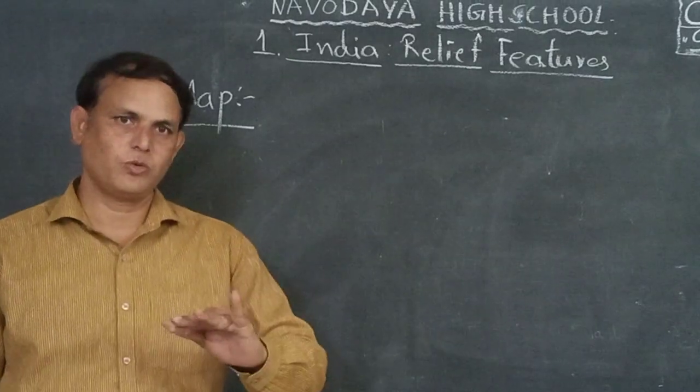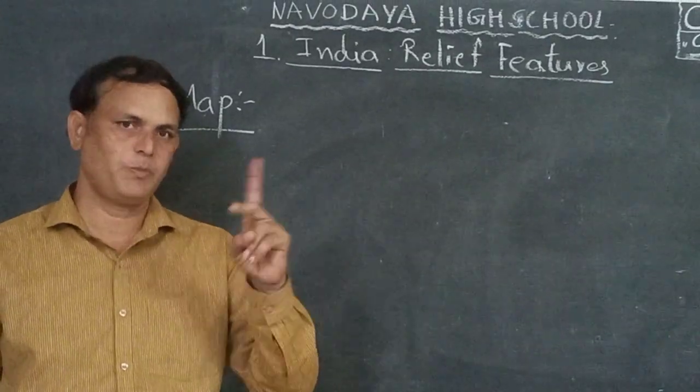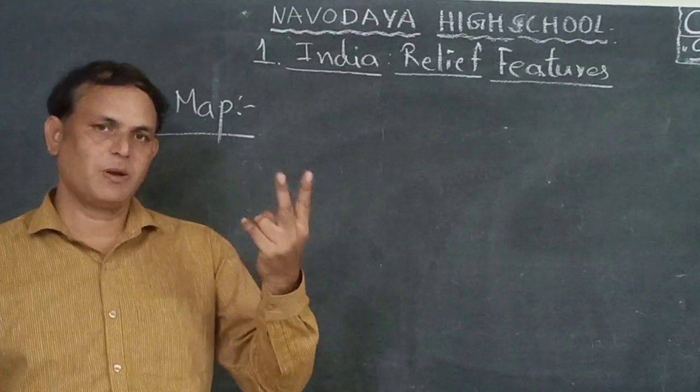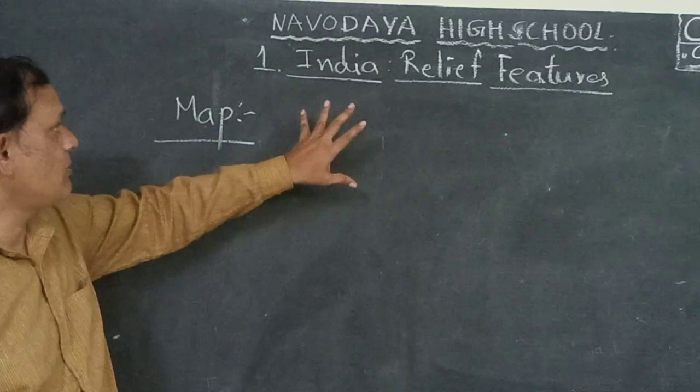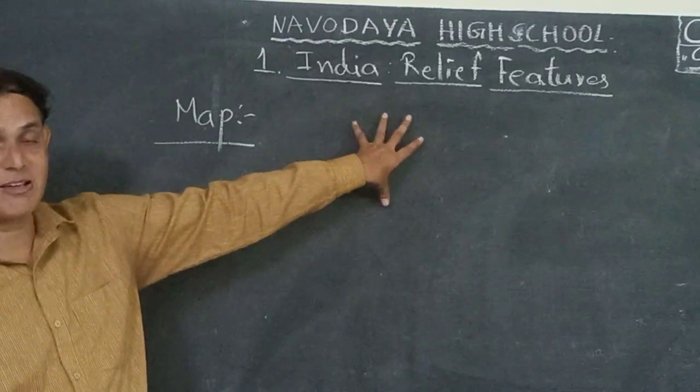Paper 1 and paper 2. We have two papers, paper 1 and paper 2. Okay. In paper 1 and paper 2, the map pointings are very important. What are the important locations of this first lesson?